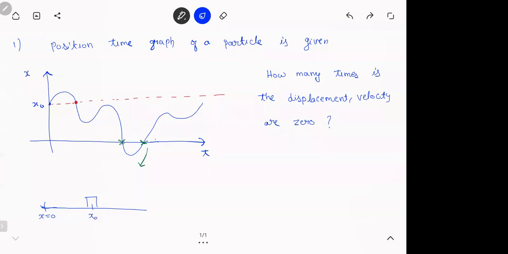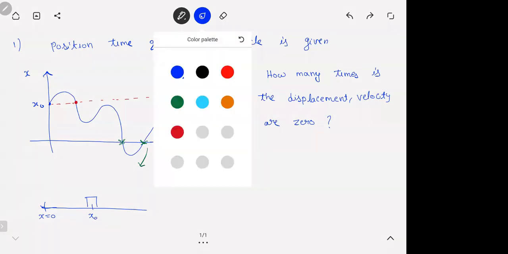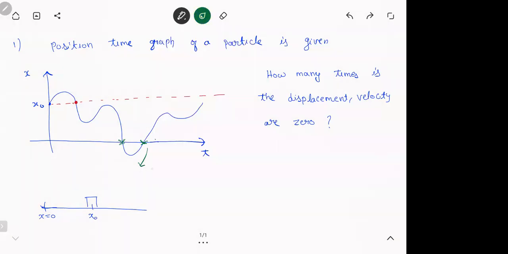Are you getting my point? So the particle should come back to its initial position. Then displacement is zero. So what are these green spots? This is when it comes to origin. But that I didn't ask you. If the question is how many times will it come to origin, then two times. How many times will it come back to initial position? One time, na? That red line is the x naught coordinate. It is coming only one time. So displacement is zero only once.